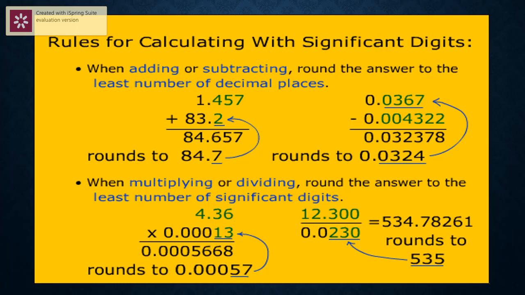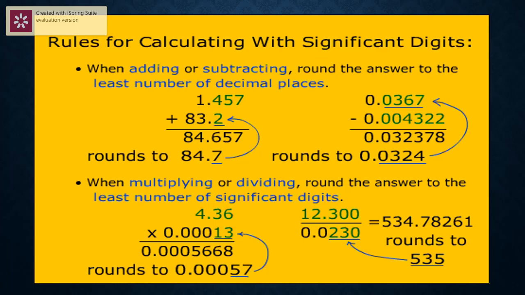The same rule for the subtraction also. 0.0367 minus 0.004322. If you subtract, the answer is 0.032378. Out of the two, which has the least significant figures? The first one has 3 significant figures. The second one has 4 significant figures.